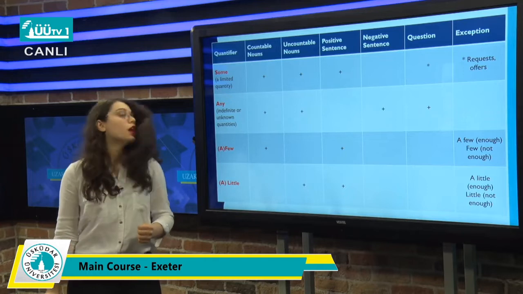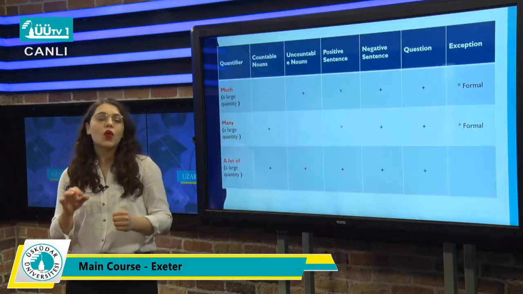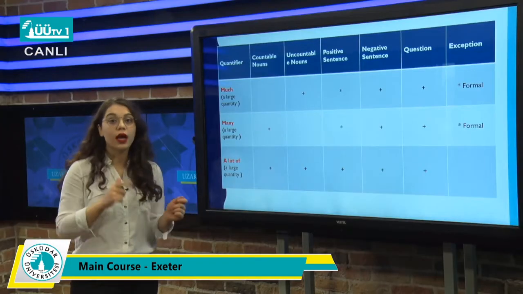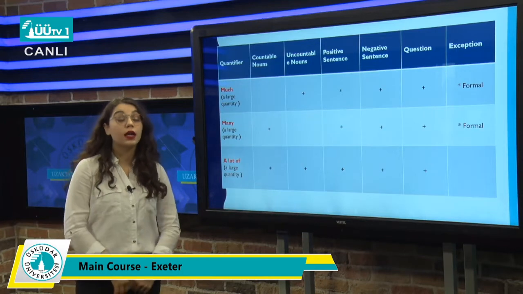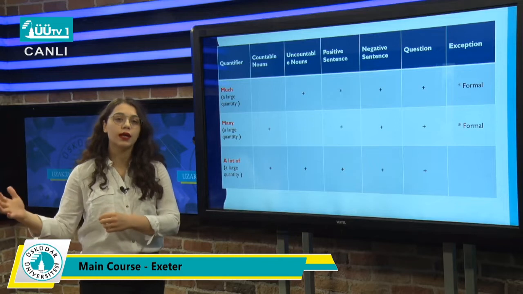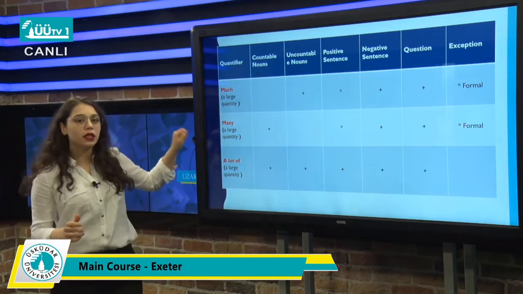Okay? All right. The other things that we know, these three: much, many, and a lot of. We know that these three have the same meaning. They're talking about a large quantity. So when we're talking about a large quantity, we can use those three. But the difference is that some of them are used with countables, some of them are used with uncountables. So let's start with much and many.